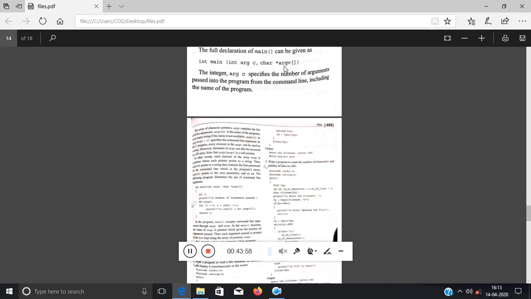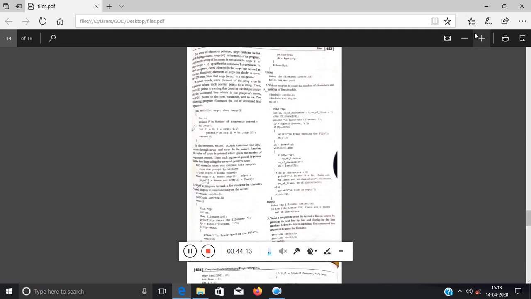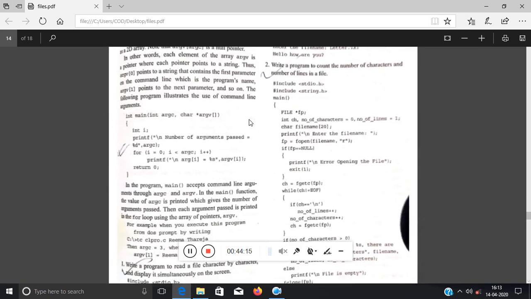Okay. Now I have told you that main will have two parameters: argc and argv. That is, the number of arguments and the argument values. This is an integer variable and this is an array of character pointers. Now how to implement this one? See this part, what I have done: int main(int argc, char *argv[]). I am writing a program. This specifies the number of arguments and this specifies the array of character pointers.